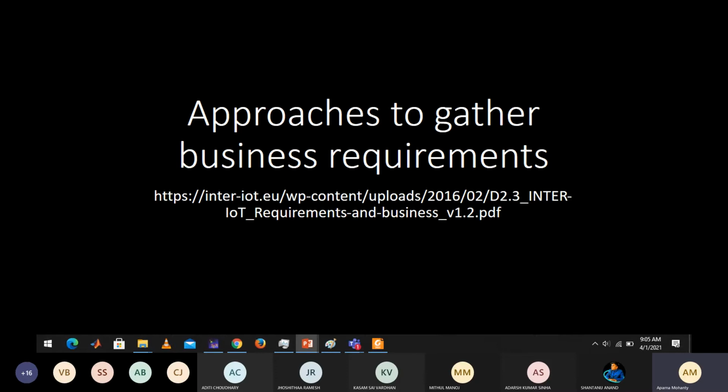So you might be having different requirements. The first thing is what those requirements are and why they are called requirements. Next is how you can gather those requirements. That will be the topic of discussion today.